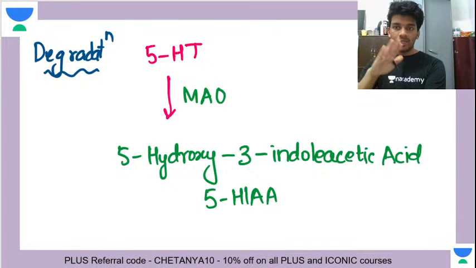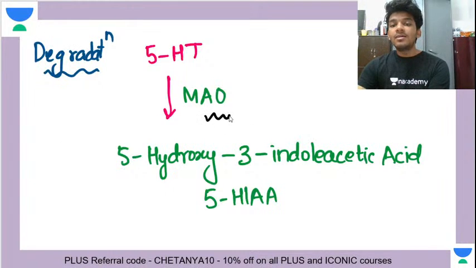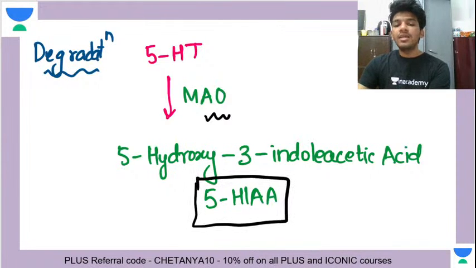I'll tell you later on what MAO is. But for now, remember that 5-hydroxytryptamine, that is serotonin, is degraded by an enzyme called MAO. And the product is 5-hydroxy 3-indole acetic acid, written as 5-HIAA.